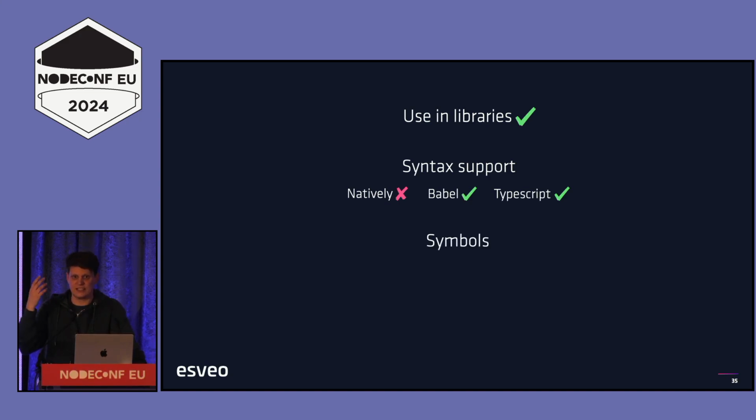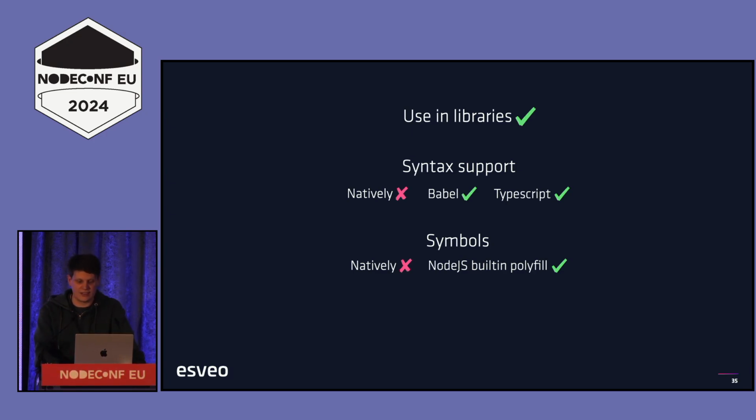Symbols, we need these well-known symbols, symbol.dispose and so on. Again, not implemented natively, but they are implemented essentially as a polyfill that already exists in Node. So if you use Node, you have access to them anyway, and that polyfill should be sufficiently close to the native version that you shouldn't run into any issues there.